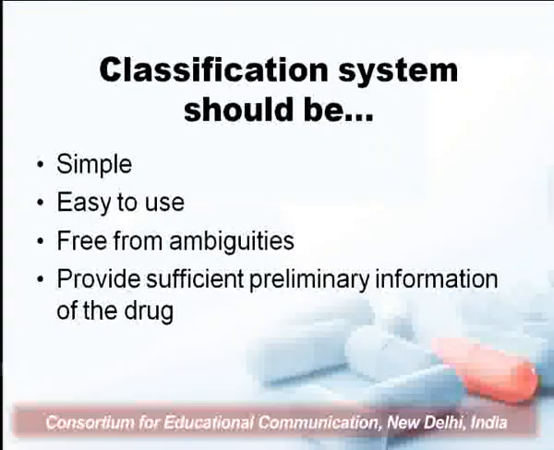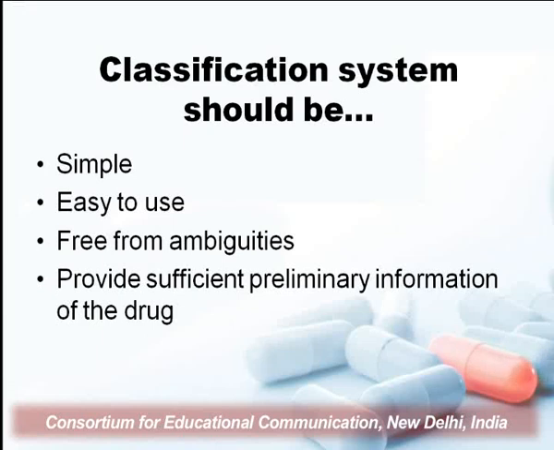Now, what are the ideal requirements for a classification system? A classification system should be simple. You can easily classify the drugs, and it is user friendly for every person who wants to classify crude drugs.